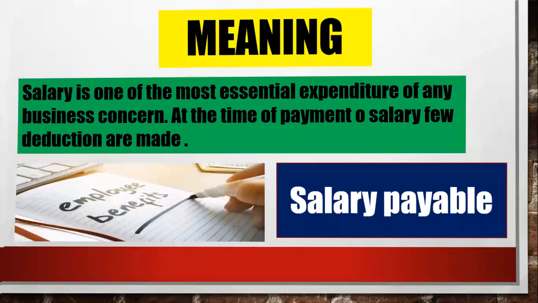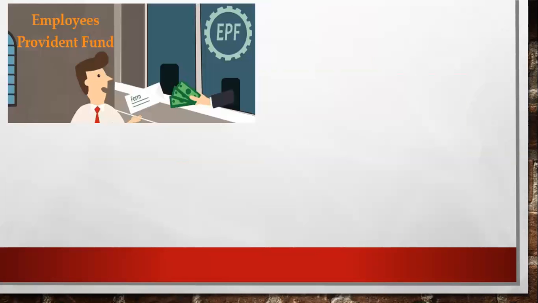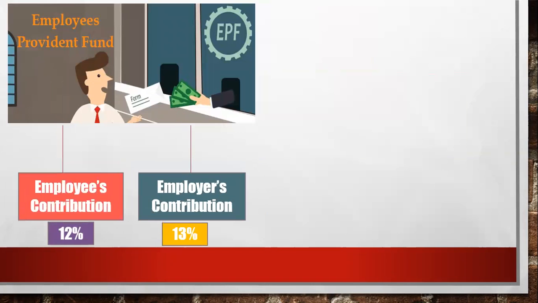Okay. There are a few deductions like employee provident fund. It's a deduction from your salary, that is provident fund. There is a contribution, that is employee contribution 12% and employer contribution, that is 13%. 12% and 13% of what?